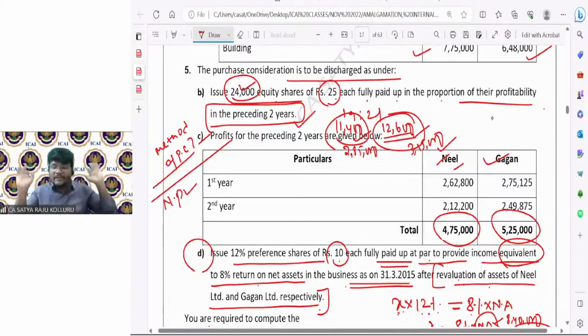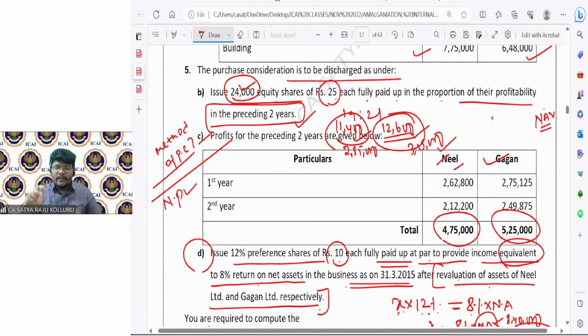But if nothing was given, I should work out NAV, let us assume. Then that is different. At that moment, each and every asset and liability, at which value they are agreed, I will check. At that moment, definitely I will calculate the stock reserve. I will adjust the stock reserve from the current assets. The net current assets only I will consider.